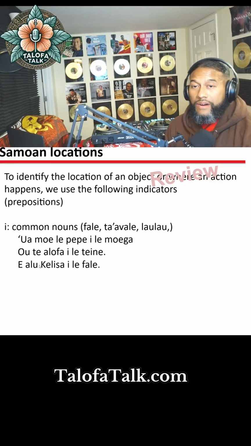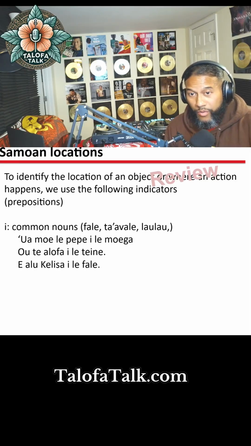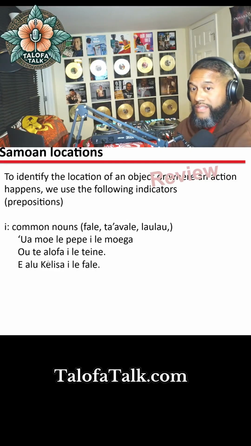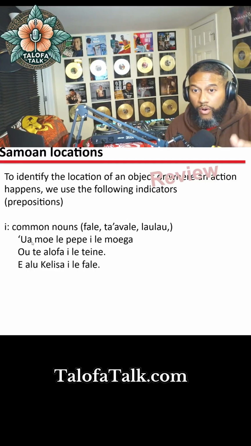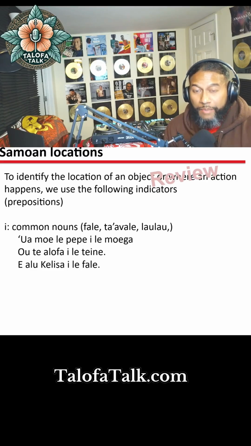Okay. Now then we talked about Samoan locations. Remember, one way that we introduced where something is at in Samoan is going to be with the I. That's the only way we talked about so far. So in this example right here, the first one is ua moe. Moe, remember, is to sleep, and then le pepe.